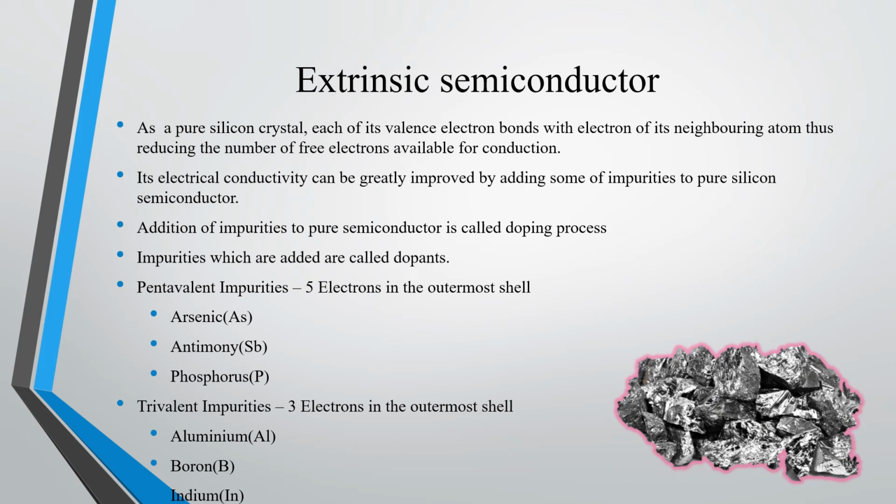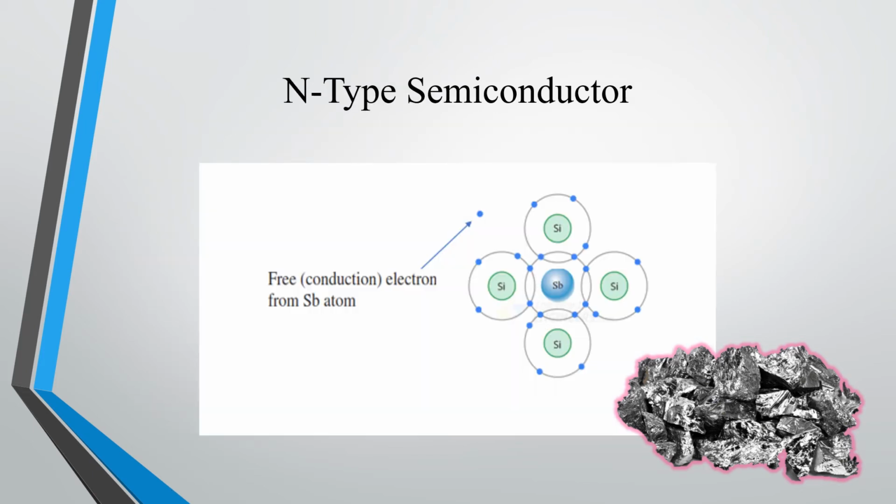Some of the examples of pentavalent impurities are arsenic, antimony, phosphorus. Its symbolic representation is given in the parenthesis. Arsenic is As, antimony Sb, phosphorus P. Trivalent impurities have 3 electrons in the outermost shell. Some of the examples are aluminium, boron, indium. Aluminium has the symbol Al, boron B, indium In. So depending upon the type of impurities we are adding, it can be classified as N-type and P-type.